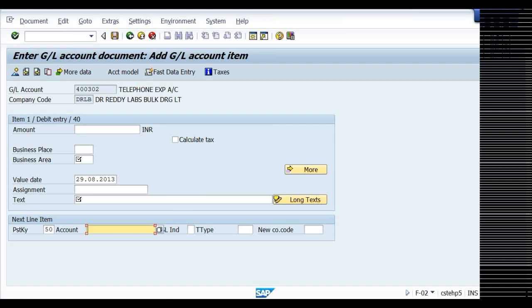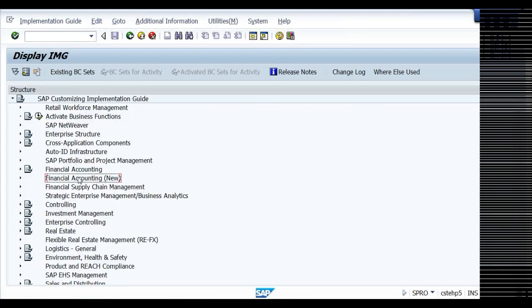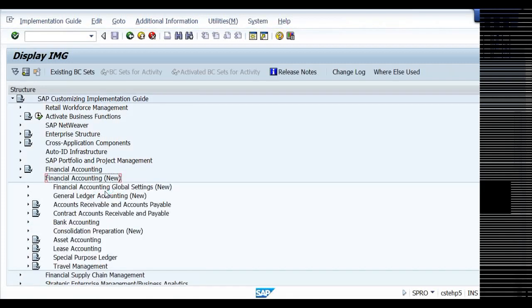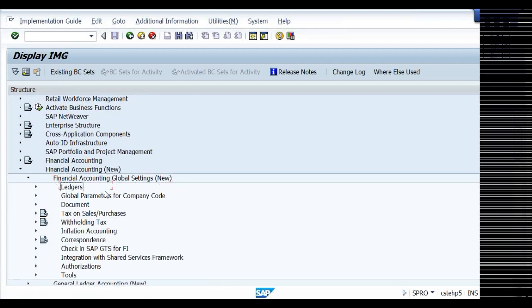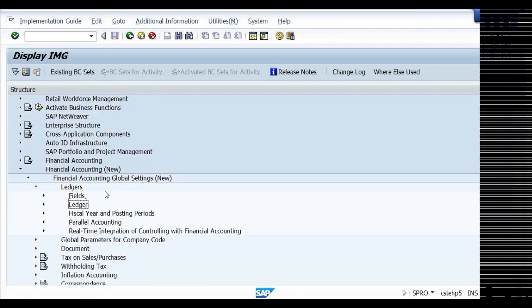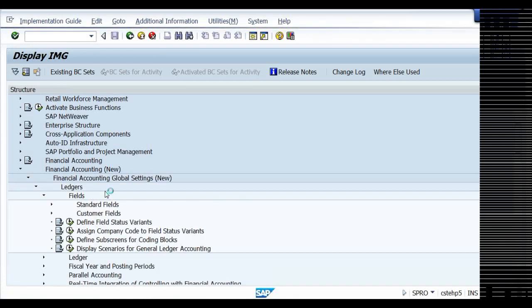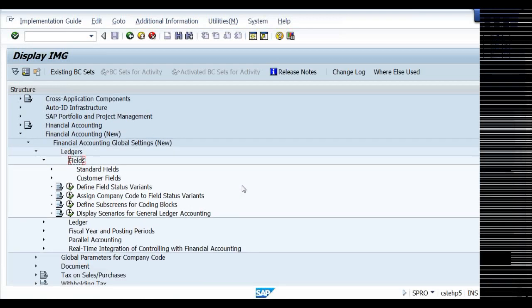Field status group, right, OBC4 is the T code. So even the T codes, if you work regularly, you remember. But I want to tell you both T code and also path. See, there is no mandatory requirement to remember T codes. But the thing is, if you remember T codes, when you go for an interview, interviewers generally speak in terms of T codes. And they say, see, in OBC4, what are the field status groups that you find?